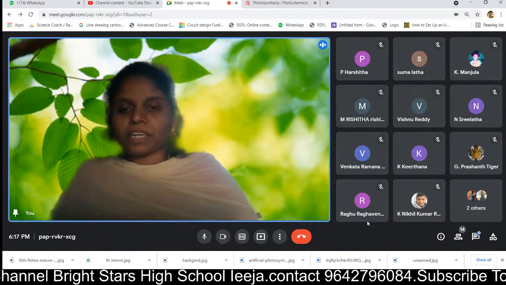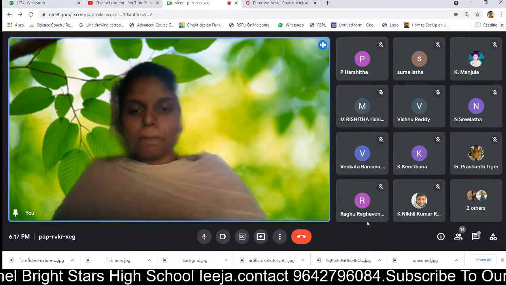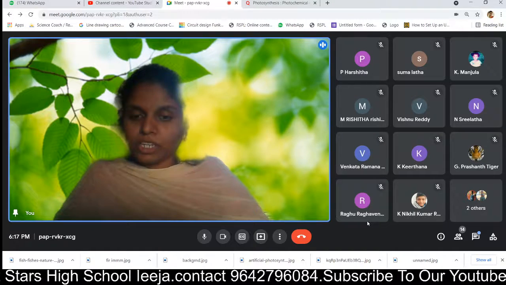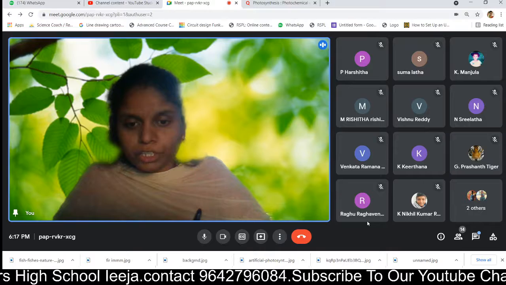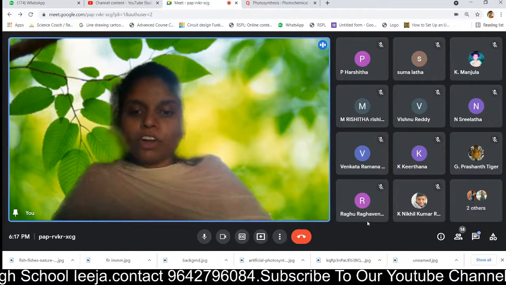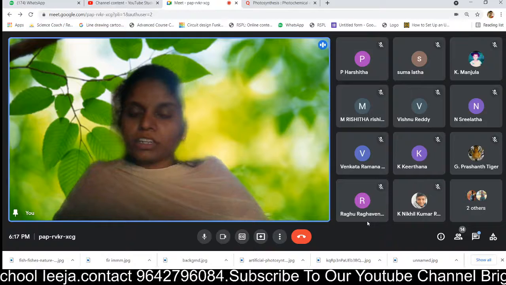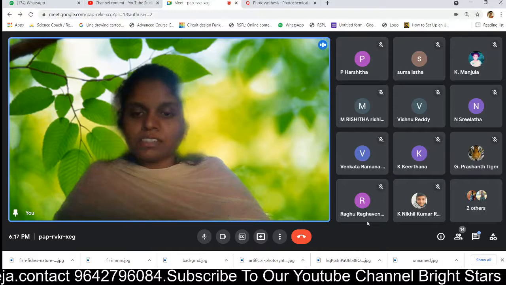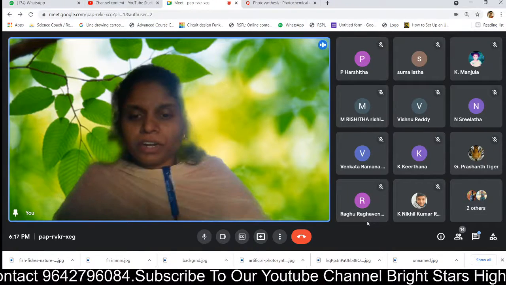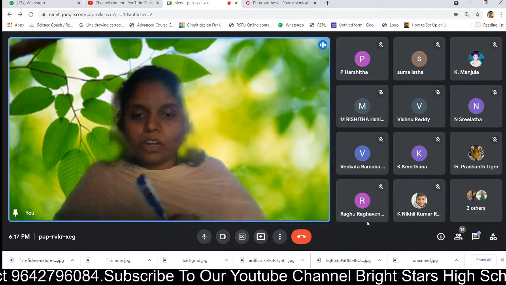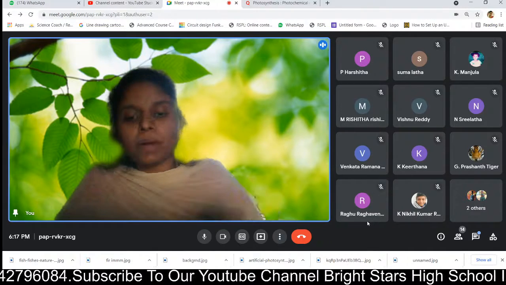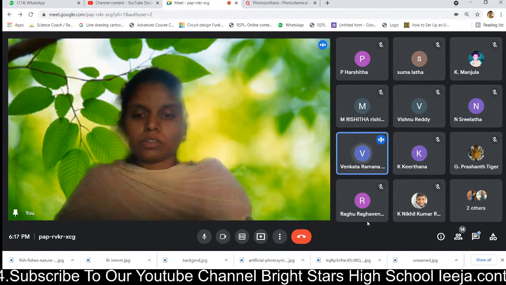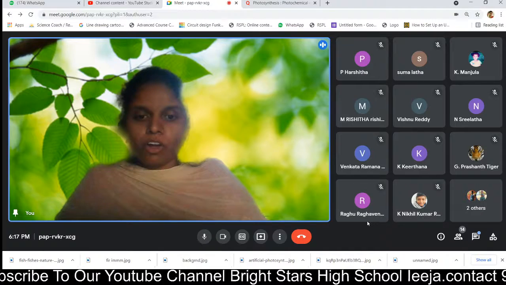So next question, write the simple inorganic molecules in the above equation. Can you tell me the simple inorganic molecules? Carbon dioxide and water. Okay, inorganic molecules means mainly carbon dioxide and water. And then the complex organic molecule in the above equation? Glucose. Yeah, glucose is the complex organic molecule.